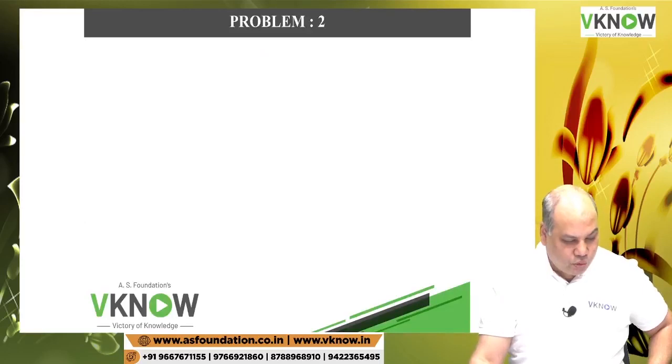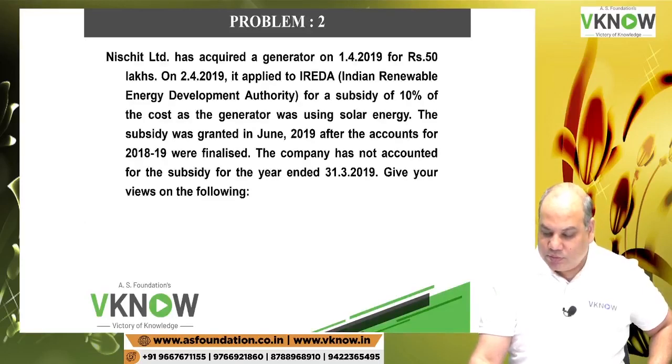Question number 2. Nischit Limited has acquired a generator on 1/4/19 for rupees 50 lakh. On 1/4/19 he purchased the generator, and on 2nd April it applied to IREDA. What is the full form?